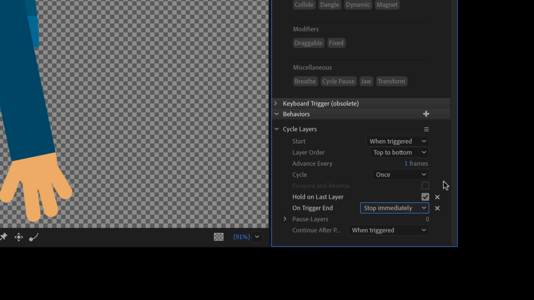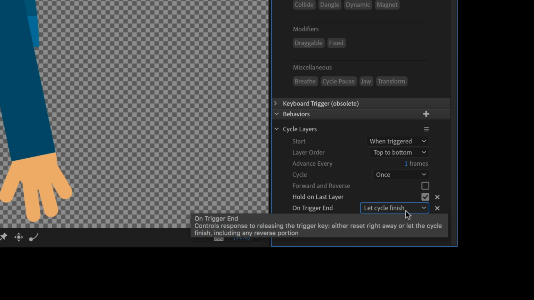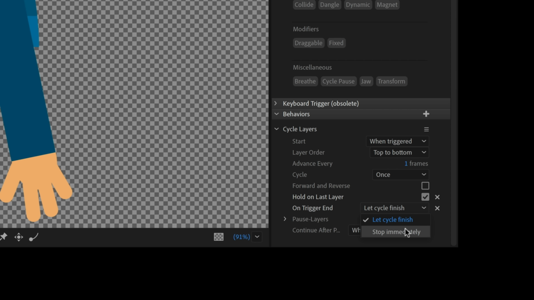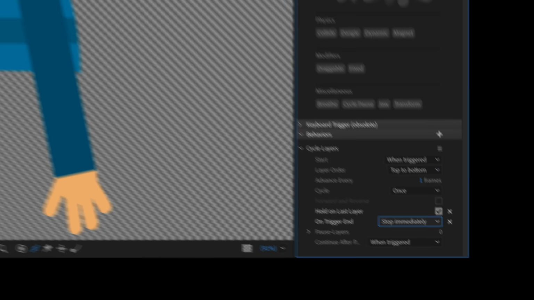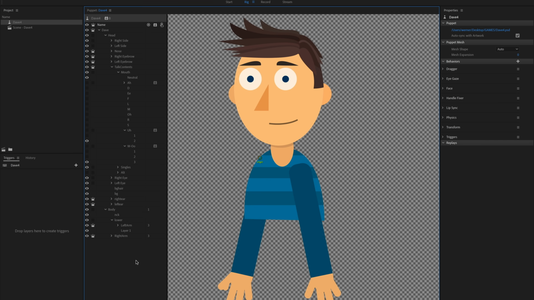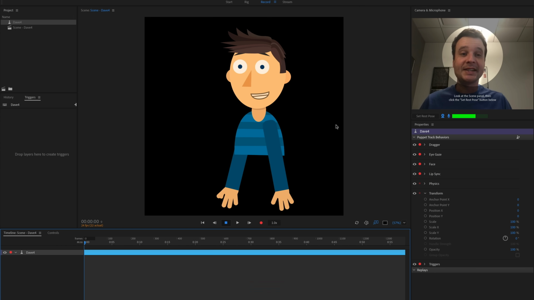That's going to make the lip sync feel a little bit more synced up. If you have it let cycle finish, there's the chance that you're already on to another sound while the animation is still playing. So you want to make sure that's set to stop immediately. Okay, with that, I think I've solved a lot of the basic problems that my character had. So let's go back to record mode and let's see how things are looking.